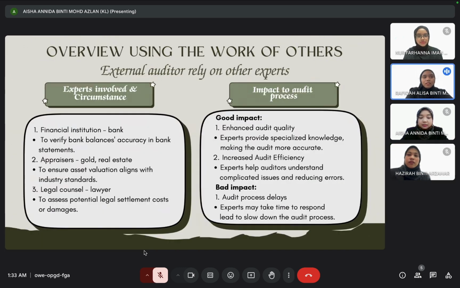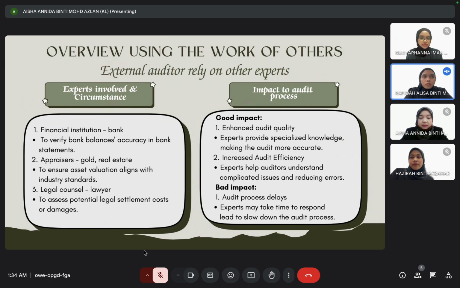So next, let's see the overview of using the work of others. External auditor rely on other experts. Here is what we got as information from PT Wong. First one is experts involved and circumstances. There are 3. First is financial institution, bank, to verify bank balances accuracy in bank statement. Second, appraisers, gold, real estate, to ensure asset valuation aligns with industry standards.